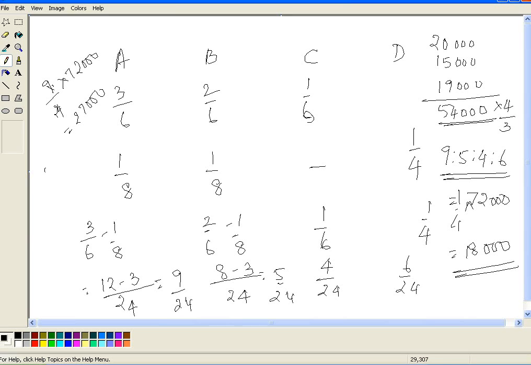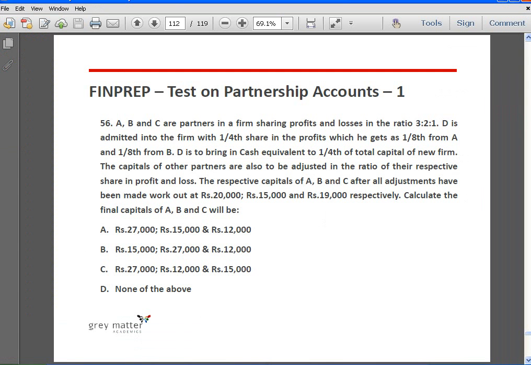B's capital should be 5 by 24 of 72,000, which is 15,000. And C's capital is 4 by 24 of 72, which is 12,000. So the revised capital balances of A, B and C is 27,000, 15,000 and 12,000.